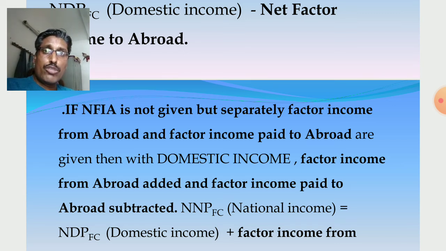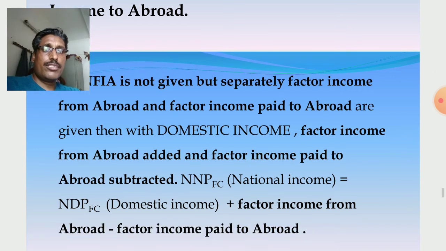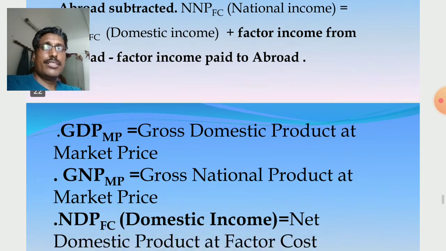Or in the numericals, if NFIA is given and factor income from abroad is also given, then you only consider NFIA, because factor income received from abroad and factor income paid to abroad are part of NFIA. If NFIA is given, you do not consider received from abroad and payment to abroad. But if from abroad and to abroad are given separately, then from abroad is added to domestic income and to abroad is subtracted from domestic income. Same thing, I have written here.